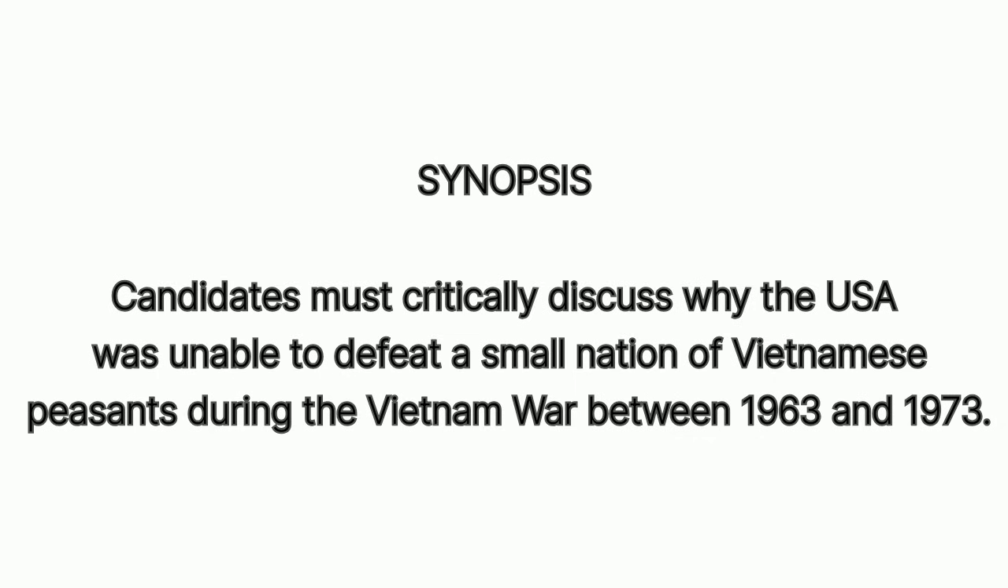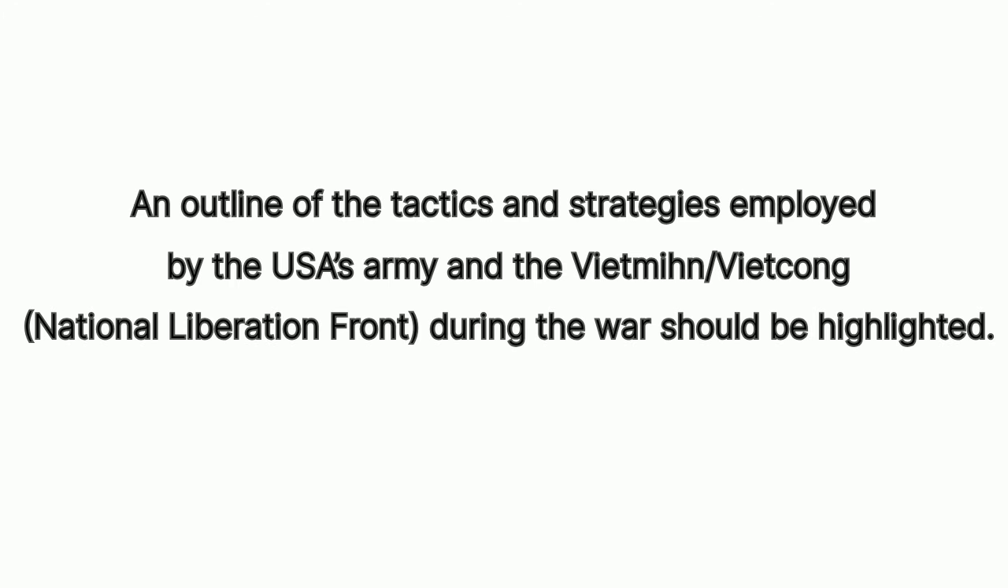We're going to start with the history synopsis. Remember, the candidate must critically discuss why the USA was unable to defeat a small nation of Vietnamese peasants during the Vietnam War between 1963 and 1973. An outline of tactics and strategies employed by the USA's army and the Vietnamese Viet Cong National Liberation Front during the war should be highlighted. I've told you the things that must appear. Now you know them. Remember, this is an easy task.